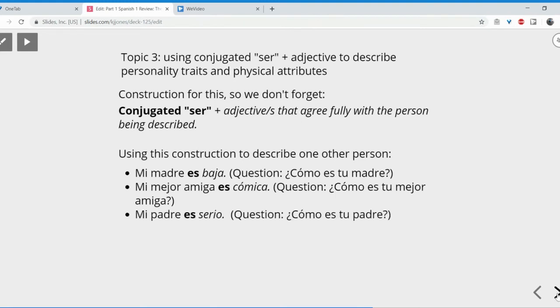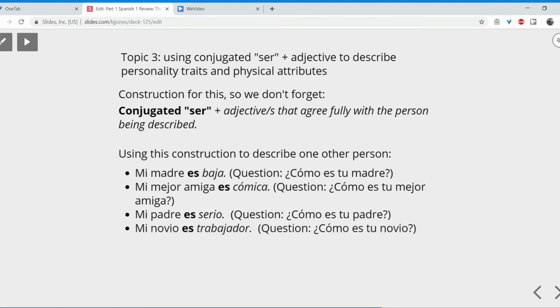Mi padre es serio. Note how the adjective, masculine, singular, serio, agrees with the masculine, singular noun, padre. And of course, this answers the question, ¿Cómo es tu padre? Mi padre es serio. It's true, he is, but he's also really funny.